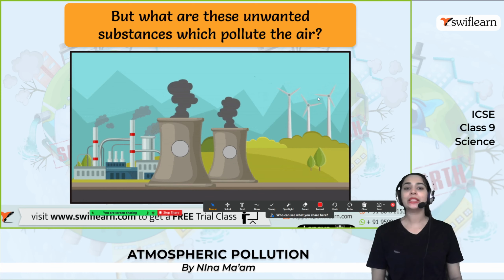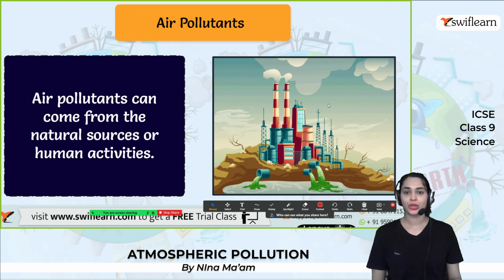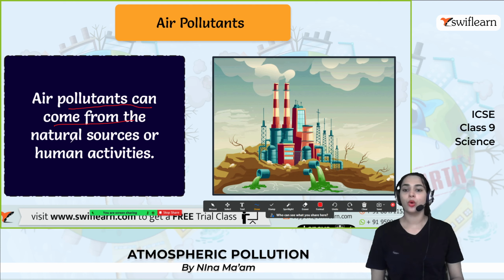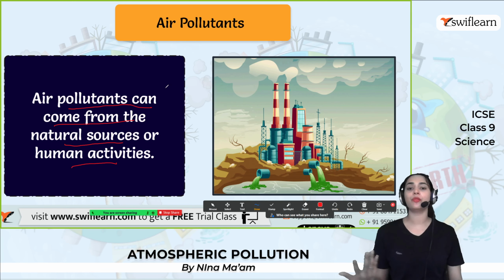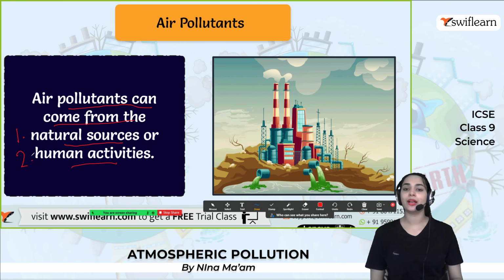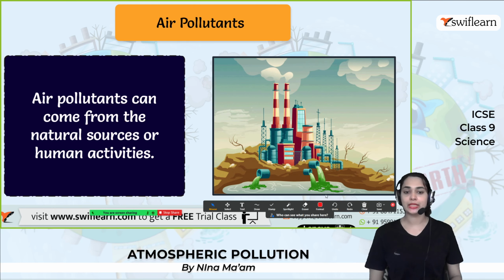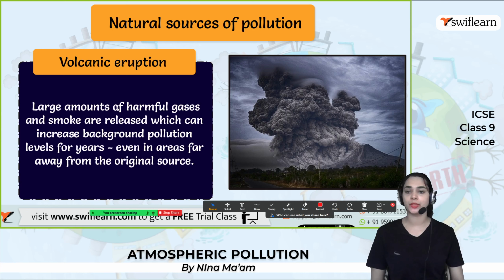So, what are the unwanted substances which pollute the air? Let's look at it. Pollutants means the things which are causing the pollution. Air pollutants can come from natural sources or human activities. So, these are the two sources of air pollution: one is natural sources and the second one is human activities. Due to these things, air pollution is rising within the environment.